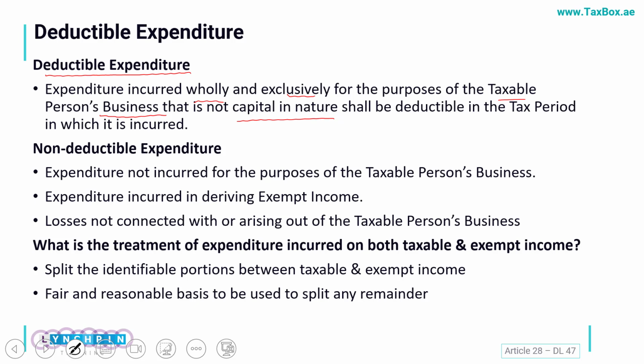And there are certain expenditures which we cannot deduct in our taxable income calculation. So first, of course, any expense which we have not incurred for the purpose of the business. Let's say I'm the owner of a company and I was also recording my personal expense as my company expense. I was paying the school fee of my son and I was just asking my accountant to include it in the company expenses.